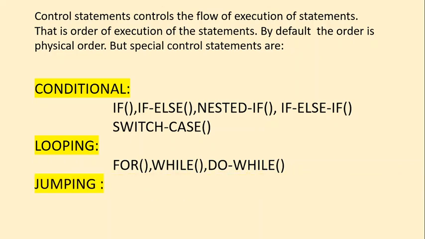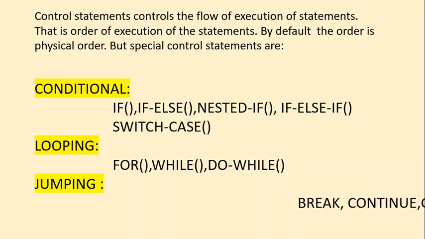Next one is the jumping statement. The word itself suggests you jump. It's like a frog jump. It moves from one location to another location. In between, it skips a number of statements. You cannot say 2 statements or 5 statements. It skips a number of statements. It jumps from one location to another location. You call it a jumping statement.